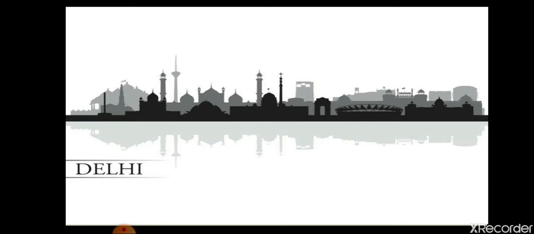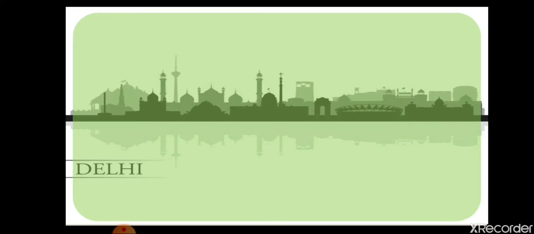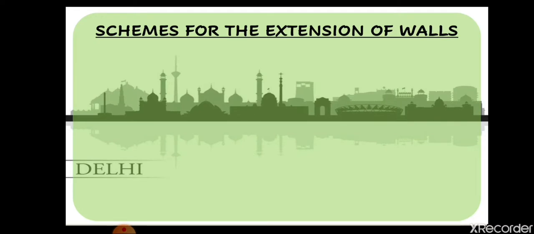As I have explained to you yesterday also, in the beginning the capital of British India was Calcutta. Delhi was not yet the capital of the Britishers. Before making it their capital, they constructed this many buildings in Delhi. Now we are going to learn about schemes for the extension of walls.